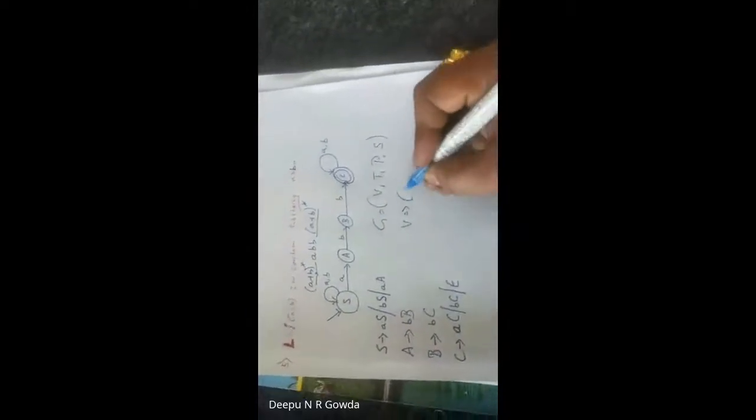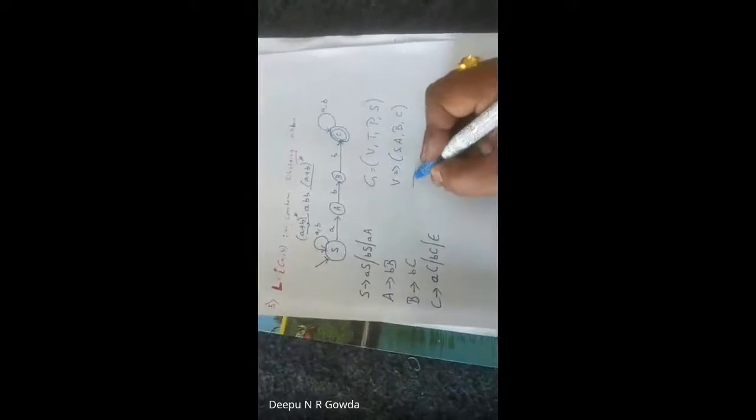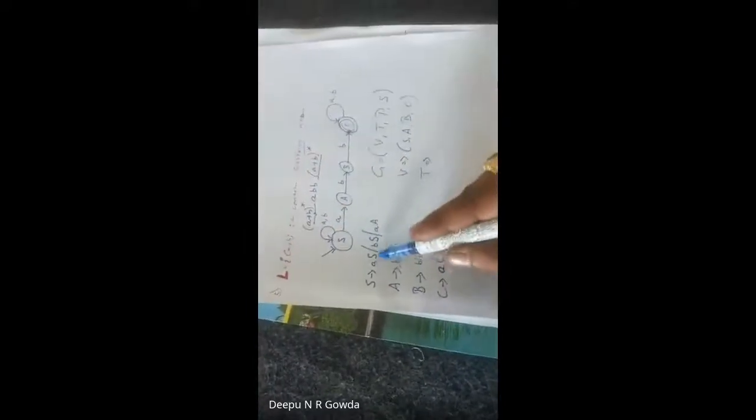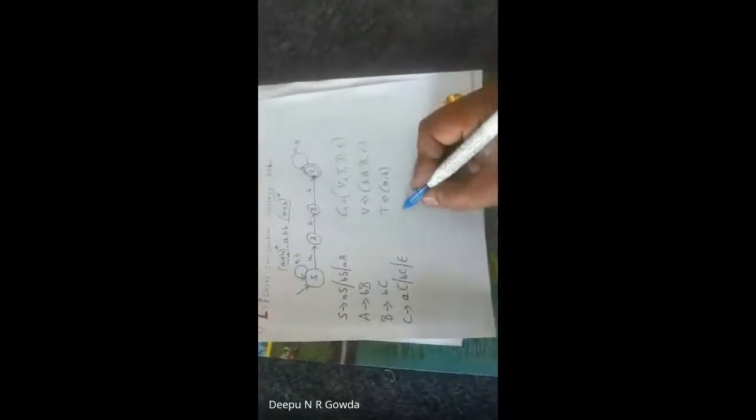The variables used are S, A, B, and C, so I write here S, A, B, and C. Clear? What is T? T is the terminals. How many symbols are we using here? A, B, A, B, B, A, B. Only two, and that is A and B. Clear? And next is P.